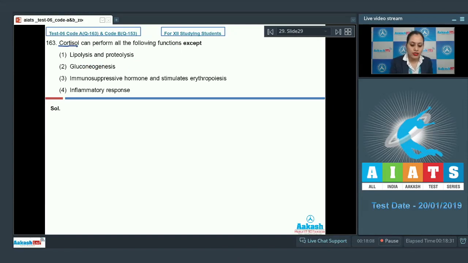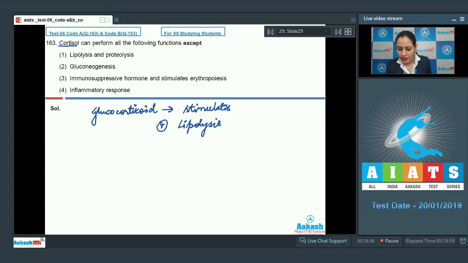And we know that cortisol, which is a glucocorticoid, it stimulates breakdown of stored fats, that is lipolysis, breakdown of proteins, that is proteolysis, synthesis of glucose from non-carbohydrate sources, which is gluconeogenesis,